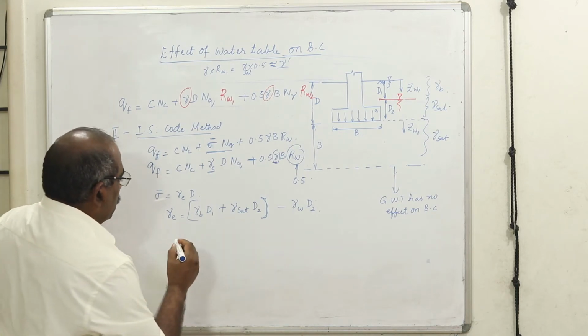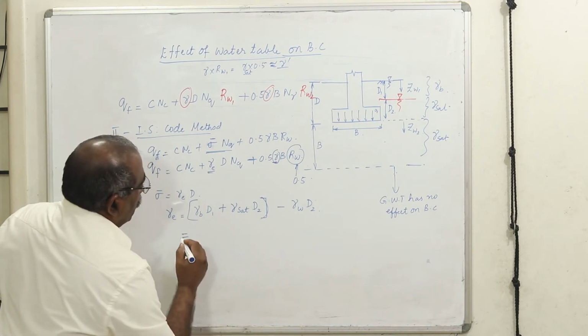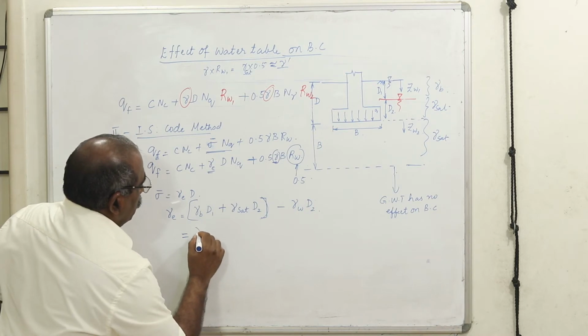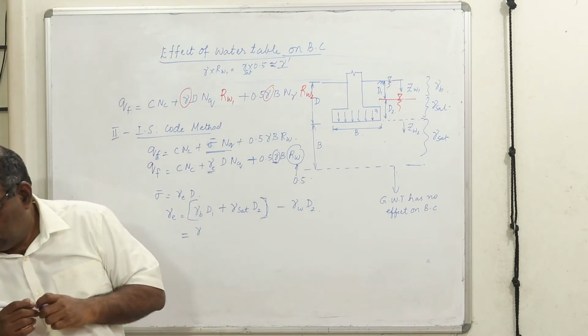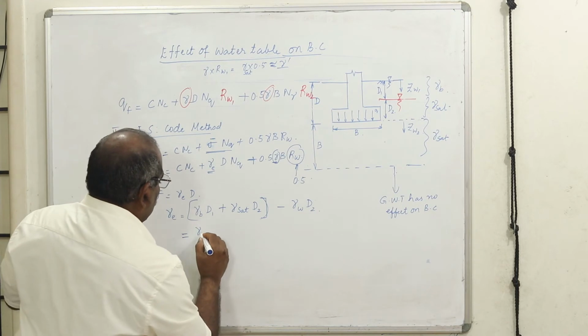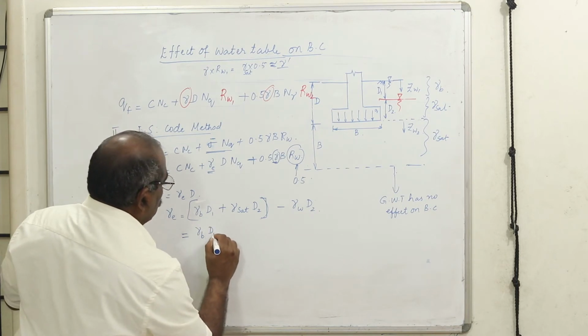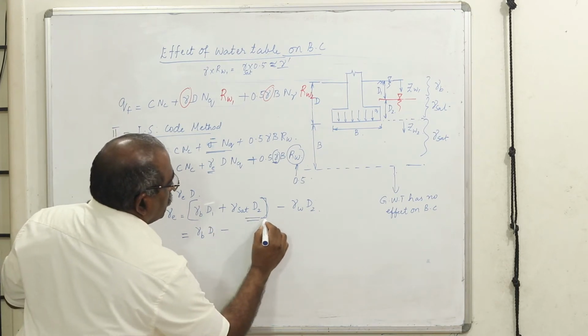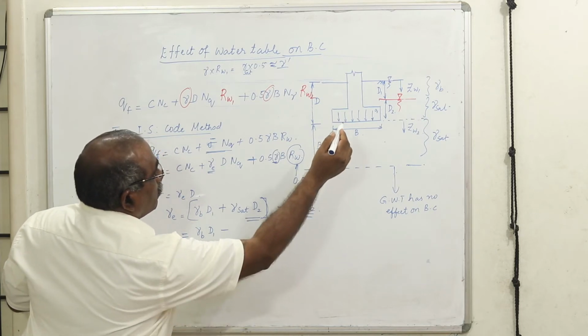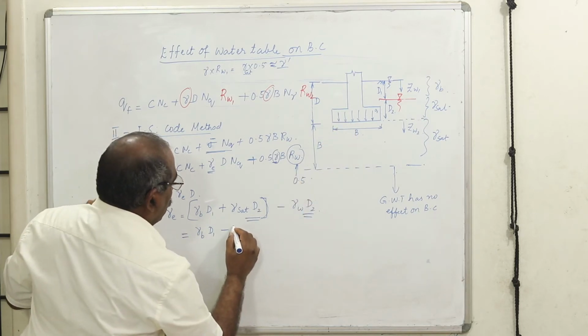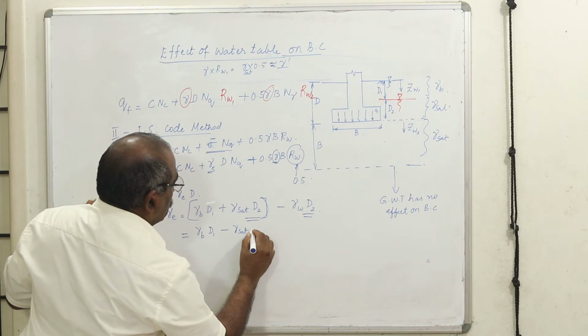In other words, whatever depth I am going to divide by, these are the terms having the depth term D2. Therefore it is nothing but gamma saturated minus gamma W into D2.